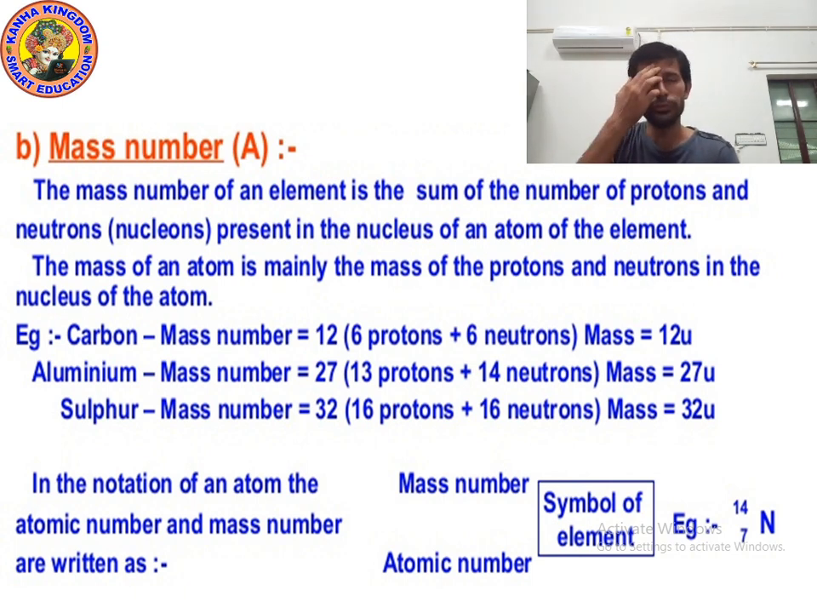So how to denote? You can see in the notation of an atom, the atomic number and mass number are written as follows. How to write atomic number and mass number for any element? First of all, you will write the symbol of the element. Then on the left side at the top you will write mass number, and at the bottom you will write atomic number. Please write down. I am giving you 10 seconds.